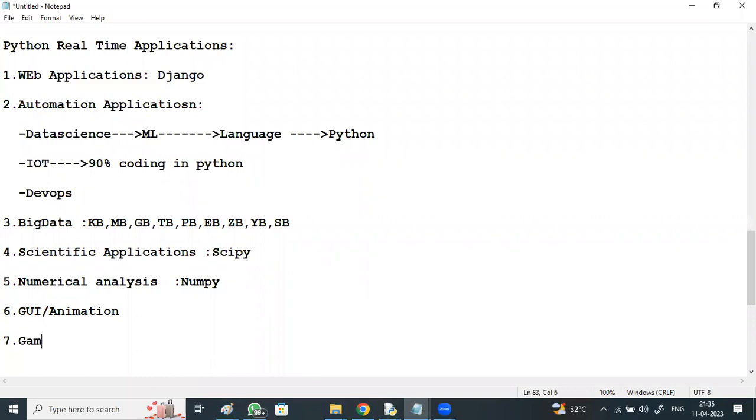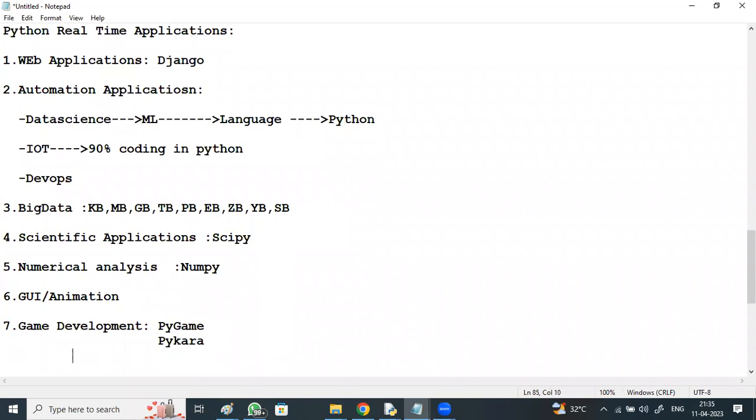Python is mostly used today in game development. A lot of games are getting developed today by using Python, single user and multi-user online games. For developing games, Python has given a framework like Pygame, and one more framework like Pykara that is also used for developing games. And for 3D games, we have got a 3D rendering library like PySoy.